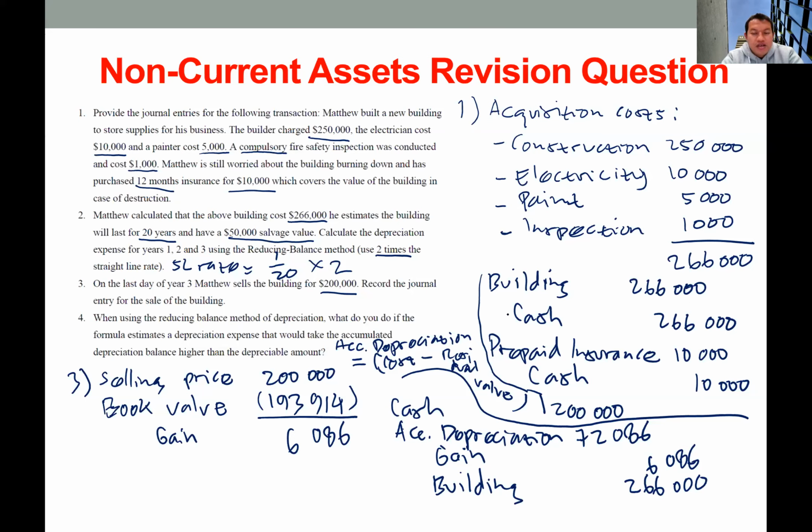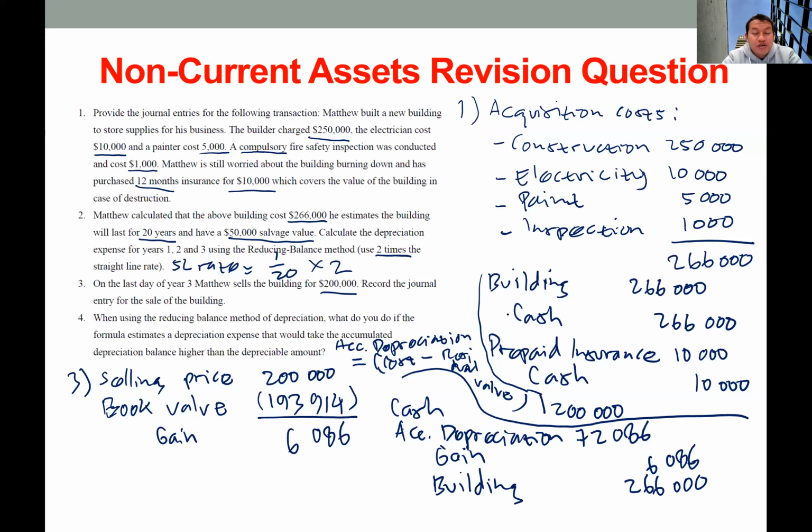If the balance is already close to the depreciable value, then if we use the formula, we may get a depreciation expense that in total is higher than the depreciable value.